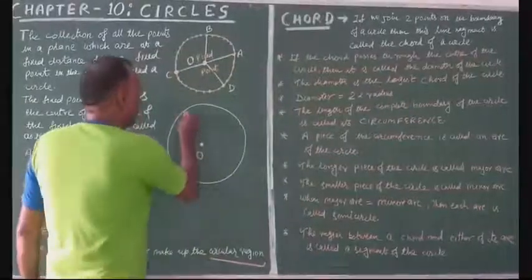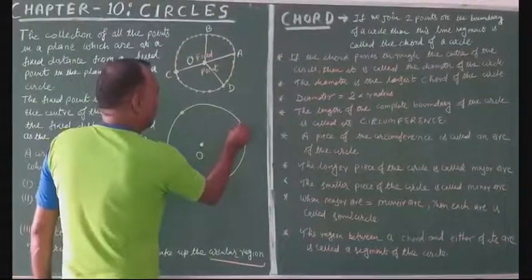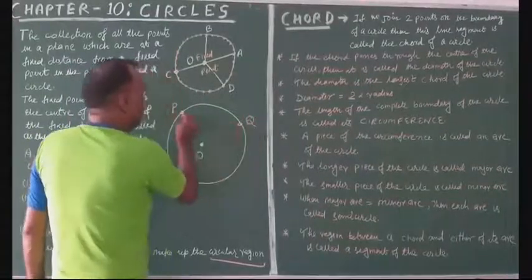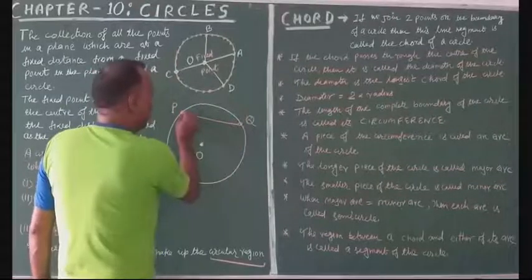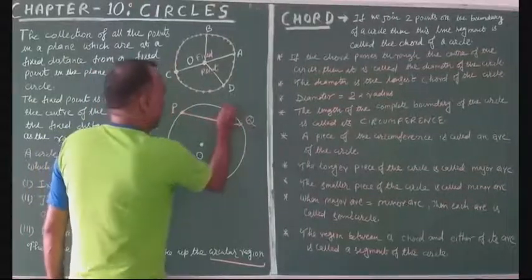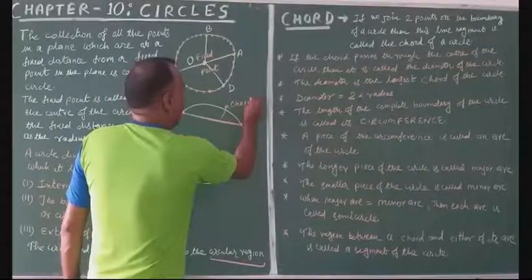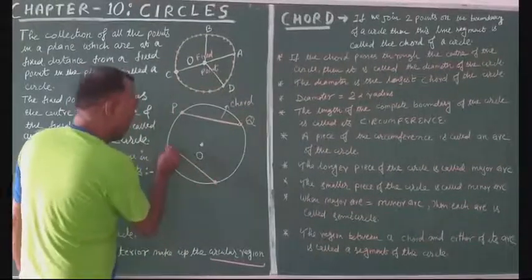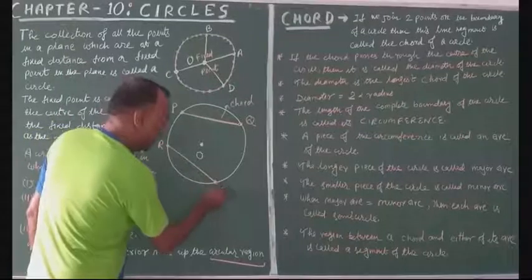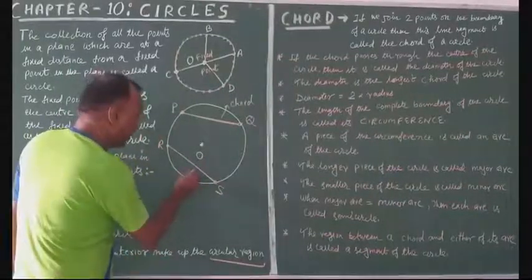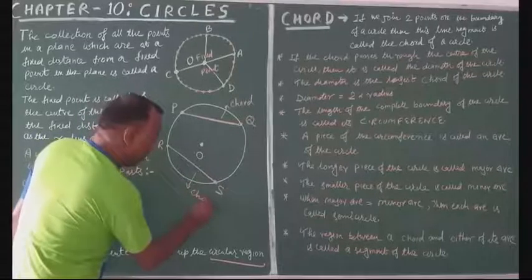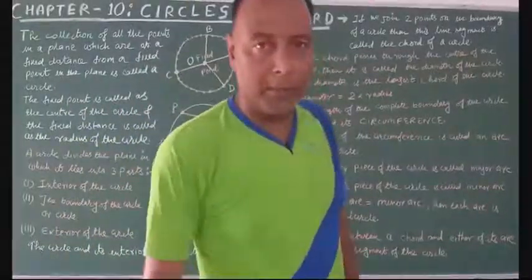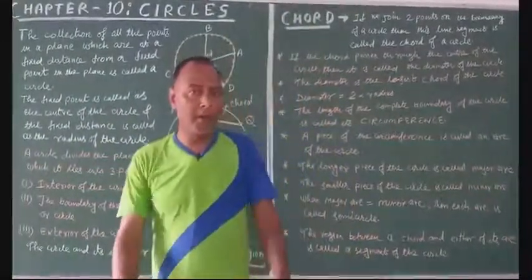Just look here. Suppose this is one point and this is another point. This is point P, this is point Q. If we join them, this is the chord of the circle. Similarly, this RS is also a chord of the circle. If you join 2 points on the circumference of the circle, then the line segment formed is called a chord.